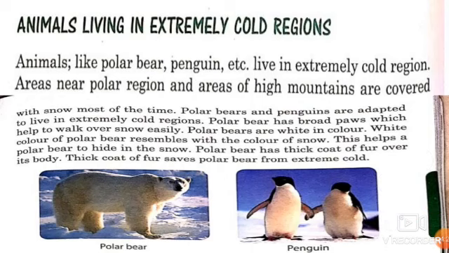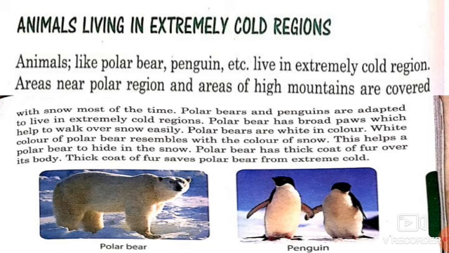Now the next topic is animals living in extreme cold regions. Animals like polar bears, penguins, etc. live in extreme cold regions. Areas near polar regions and areas of high mountains are covered with snow most of the time. Polar bears and penguins are adapted to live in extremely cold regions. Polar bears have broad paws which help them walk over snow easily. Polar bears are white in color.